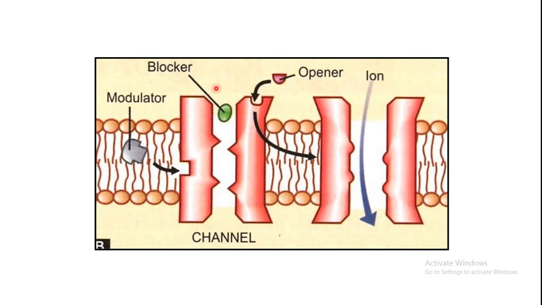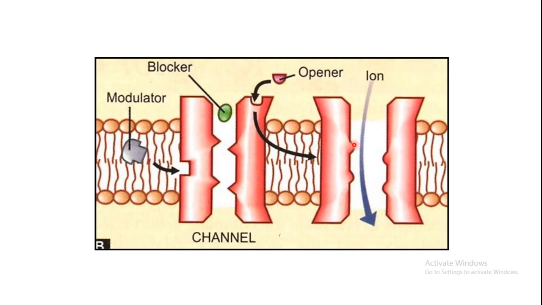So any blocker which can inhibit the movement of a substance across the ionic channel can inhibit the movement of a particular ion. Normally, a normal substrate will bind to this ion channel, and the subunits which are present will move apart. Actually, this is only a two-dimensional picture.